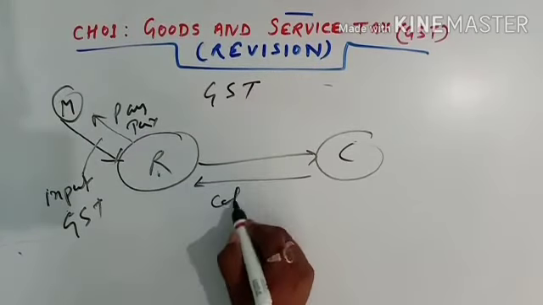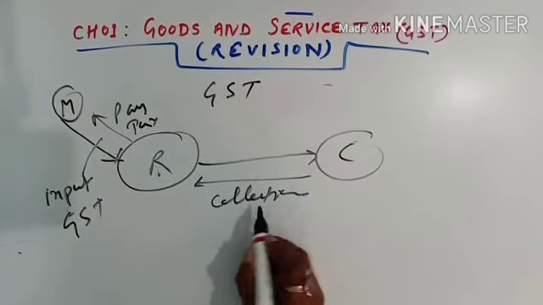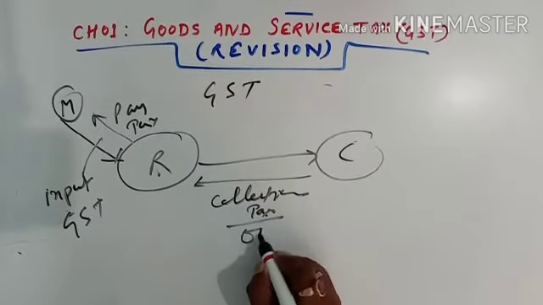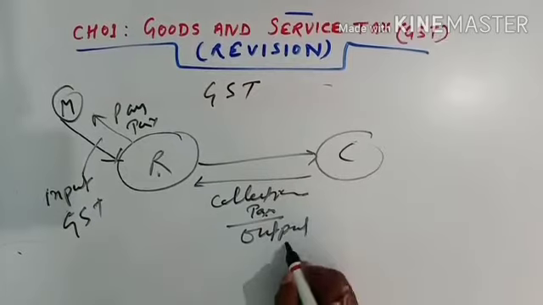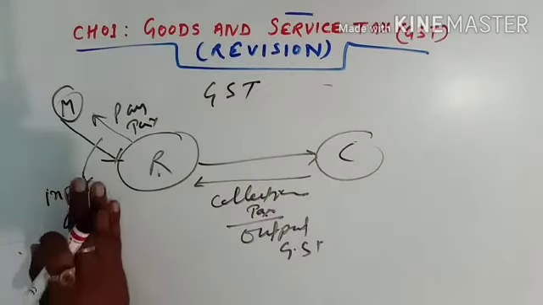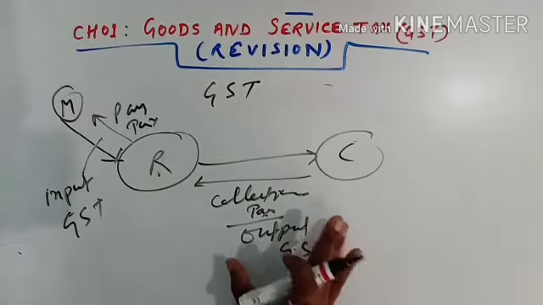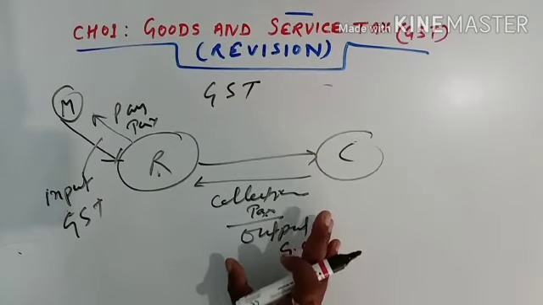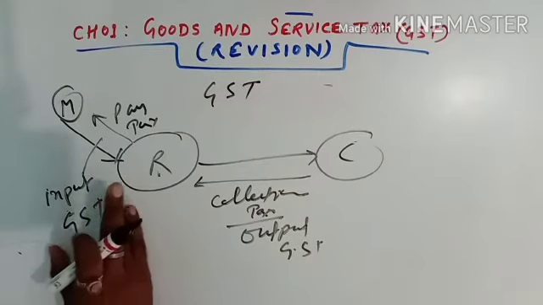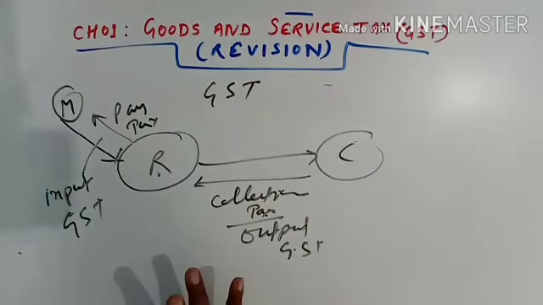So it's a collection of the tax. So this tax is known as what? Output GST. Okay, so we have input GST and output GST. So output GST is the tax imposed on selling, and input GST is the tax imposed on purchasing the product.